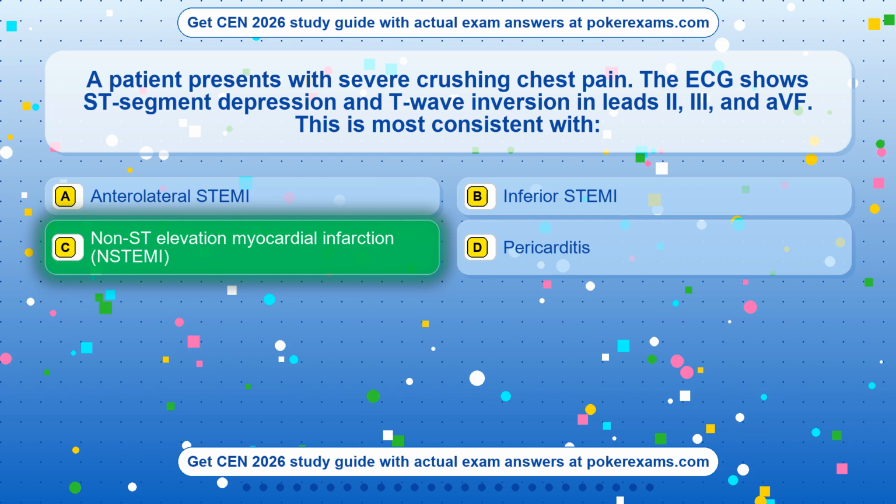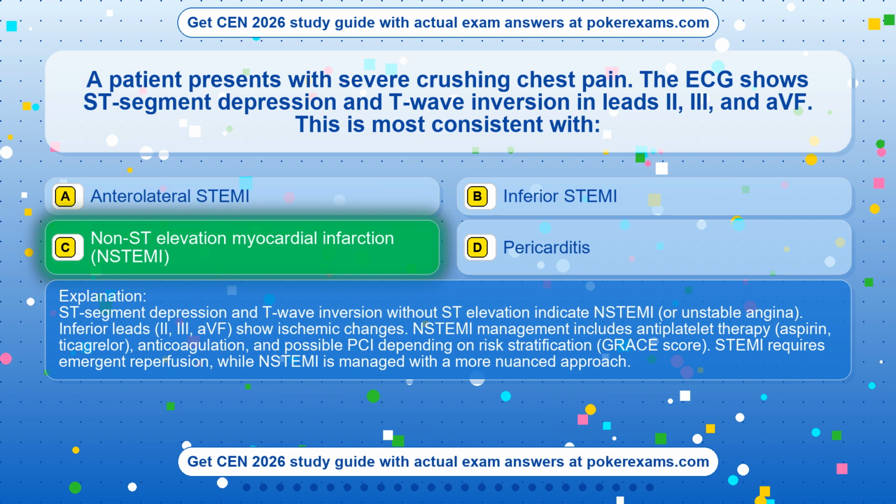Non-ST elevation myocardial infarction, NSTEMI. ST segment depression and T-wave inversion without ST elevation indicate NSTEMI, or unstable angina. Inferior leads, II, III, aVF, show ischemic changes. NSTEMI management includes antiplatelet therapy, aspirin, ticagrelor, anticoagulation, and possible PCI depending on risk stratification, GRACE score. STEMI requires emergent reperfusion, while NSTEMI is managed with a more nuanced approach.